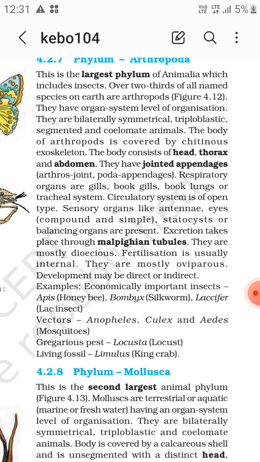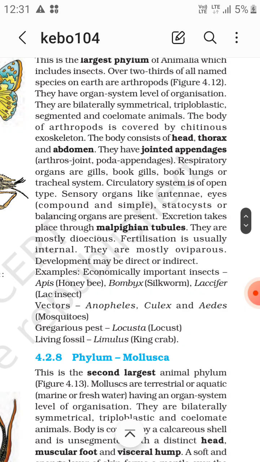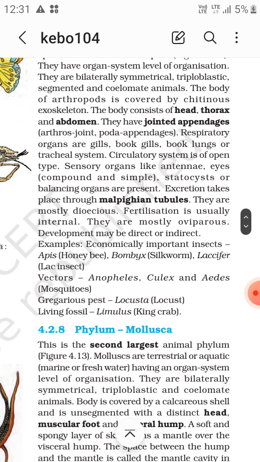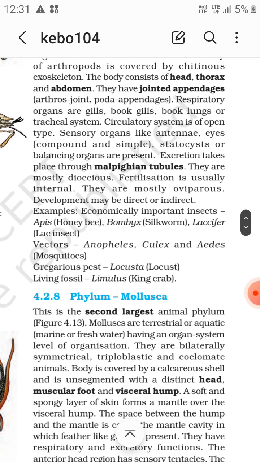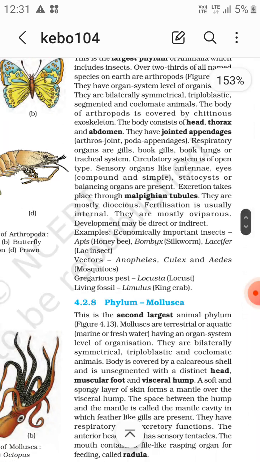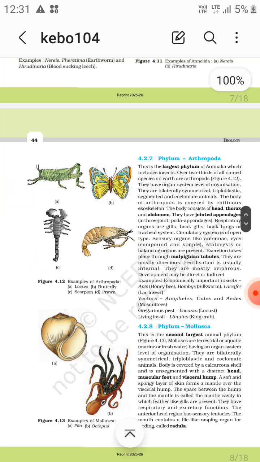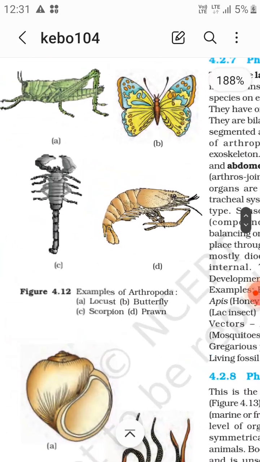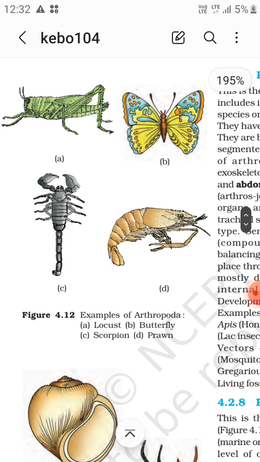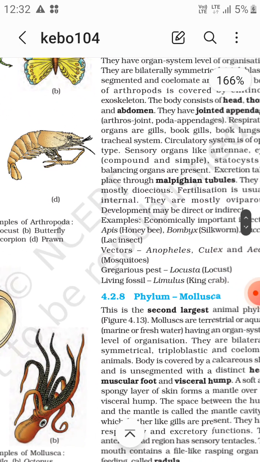They lay eggs. They are mostly oviparous and development may be direct or indirect. Now examples: economically important insects: Apis, honeybee, Bombyx, silkworm, and Laccifer, lac insect. Vectors: Anopheles, Culex, Aedes, mosquitoes. Anopheles, Culex and Aedes, all these are mosquitoes, right? And gregarious pests: Locusta, locust, and living fossil Limulus, king crab. So first example is the locust, then butterfly. This one is a scorpion and this one is prawn.